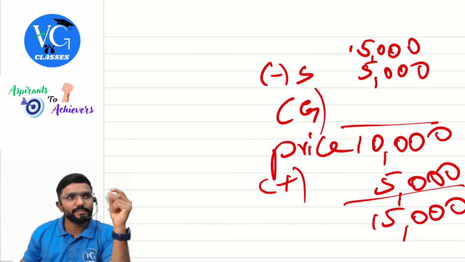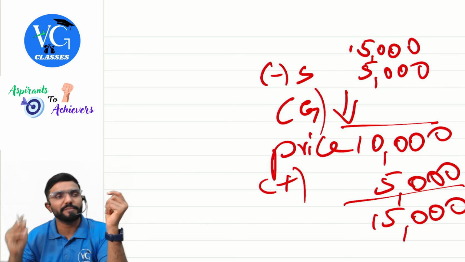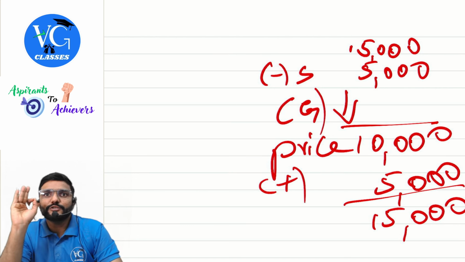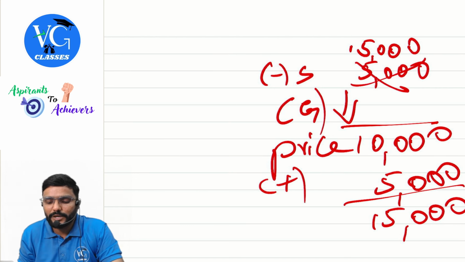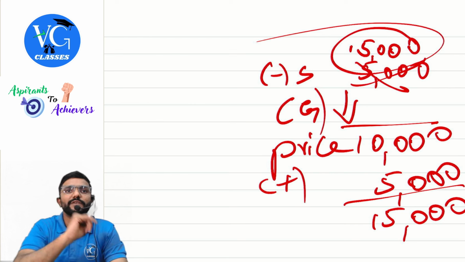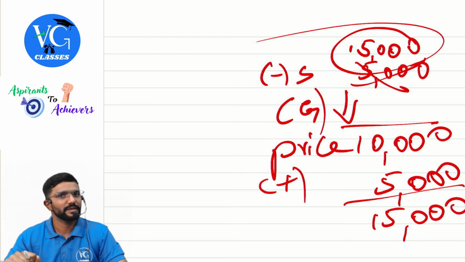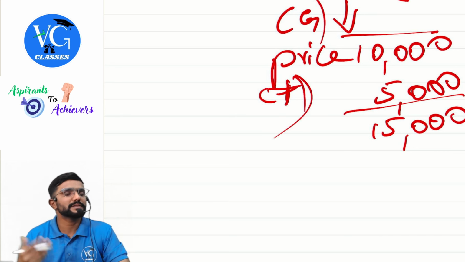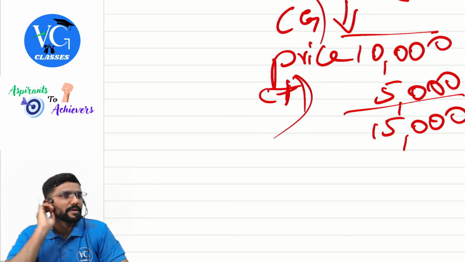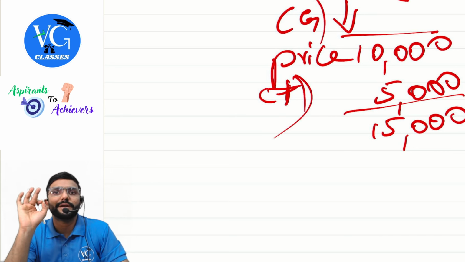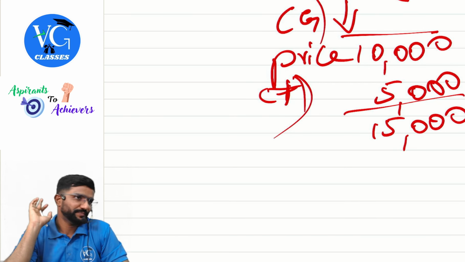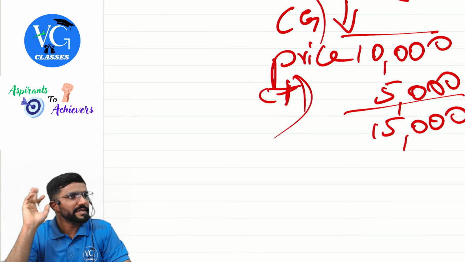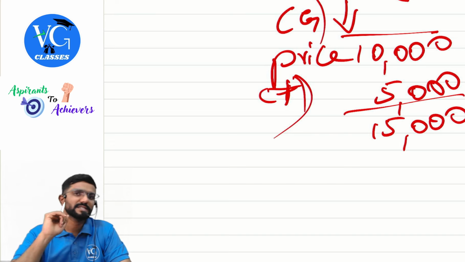Linked to the price means, guys, because of the subsidy, I have reduced my selling price. If the subsidy had not been there, what would have been my selling price? 15,000. Bring it to that value. How do you do it? Price plus subsidy. But if the subsidy is given by the government, you will not do anything. Even though it is linked to the price, you will not do anything, guys. Is that clear? Yes.